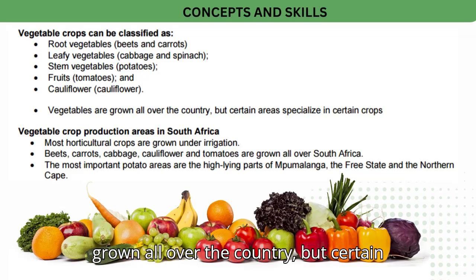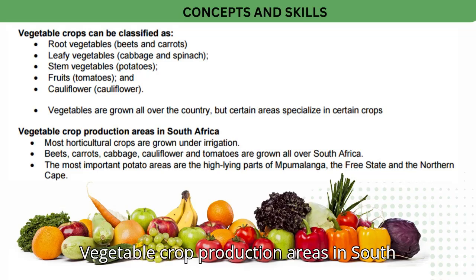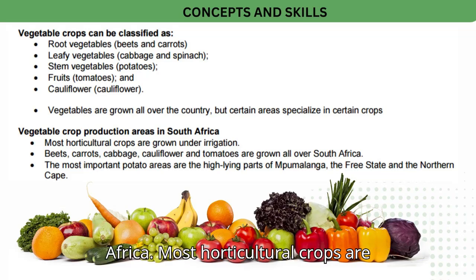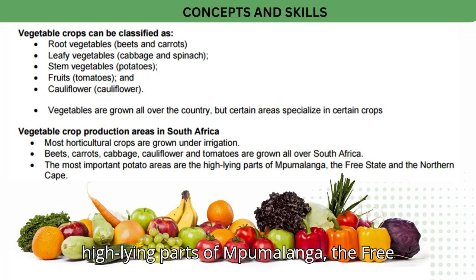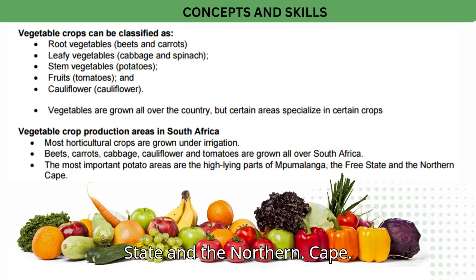Vegetables are grown all over the country, but certain areas specialize in certain crops. Vegetable crop production areas in South Africa. Most horticultural crops are grown under irrigation. Beets, carrots, cabbage, cauliflower and tomatoes are grown all over South Africa. The most important potato areas are the high-lying parts of Mpumalanga, the Free State and the Northern Cape.